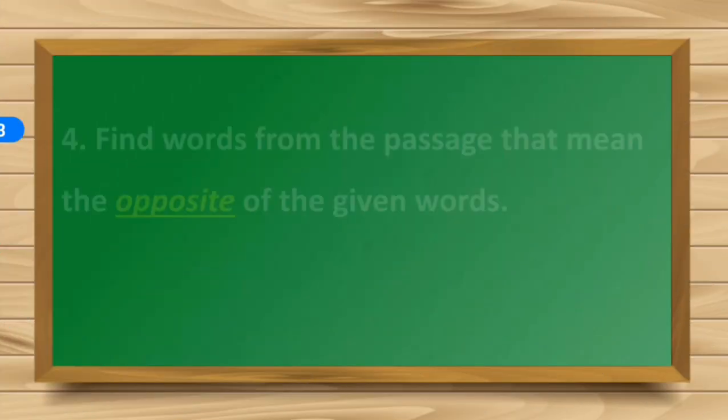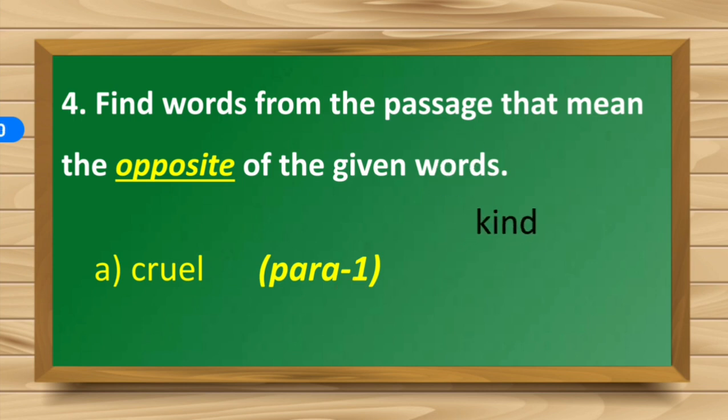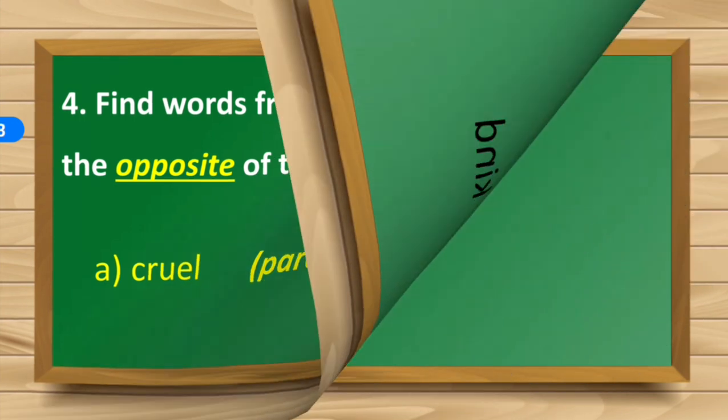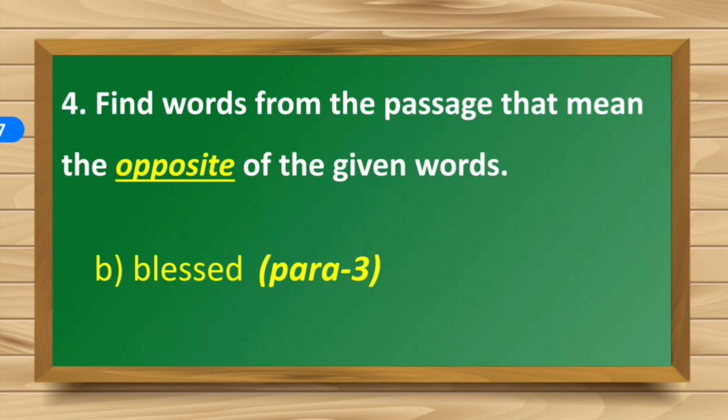Next one. Find words from the passage that mean the opposite of the given words. Yes, cruel. You have to find the opposite of this word from paragraph 1. Yes, very good. Kind is the opposite. Next one. You have to find the opposite of blessed from paragraph 3.